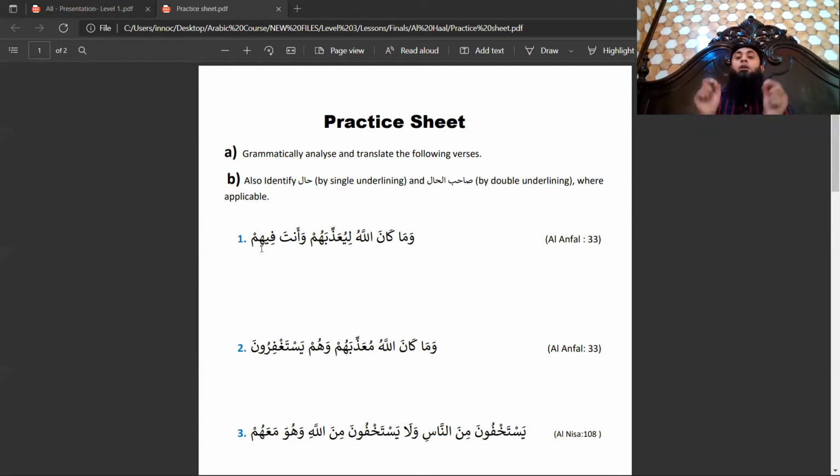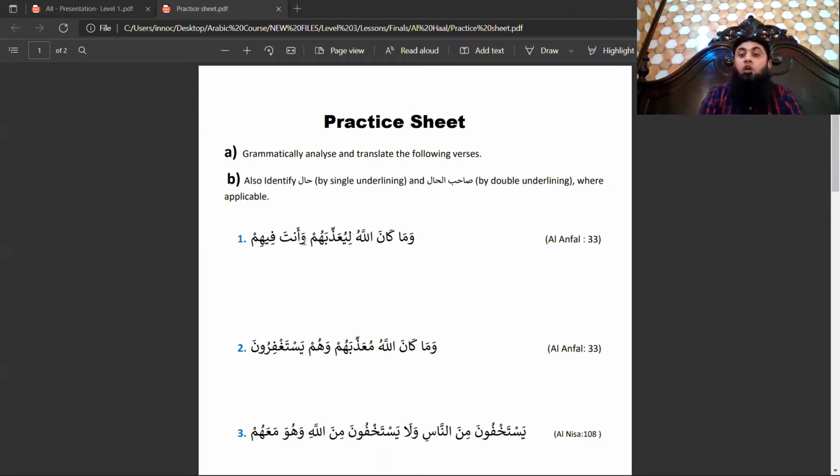Second point, when hal comes as complete jumla, in those sentences you will see a connector between sahibul hal and hal. In this case, Allah subhanahu wa ta'ala is the sahibul hal. And what is hal? Anta fihim. The situation is anta fihim, and whose situation? Allah's. Allah is not going to punish them when the case is that you are present in them.